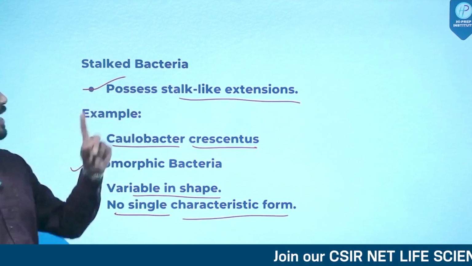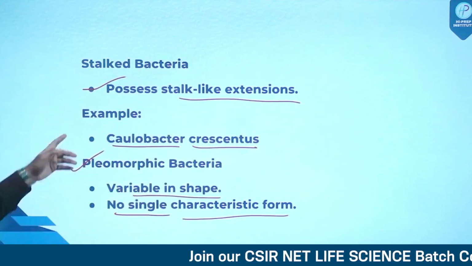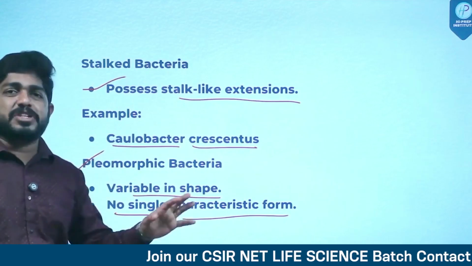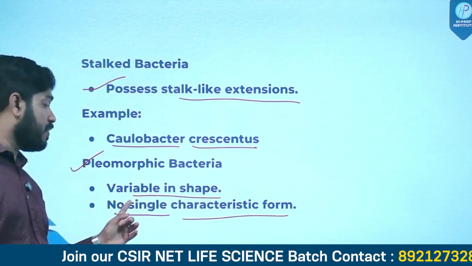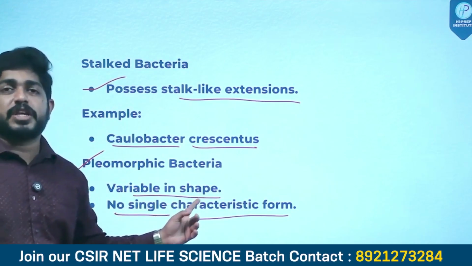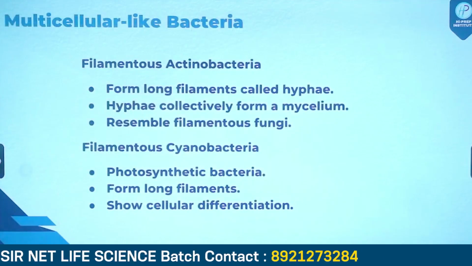So what is a stalked bacteria? Bacteria that possess stalk-like extensions. What is a pleomorphic bacteria? Bacteria which cannot be classified as one particular shaped bacteria. They will always show variations in their shapes. These are called pleomorphic bacteria.